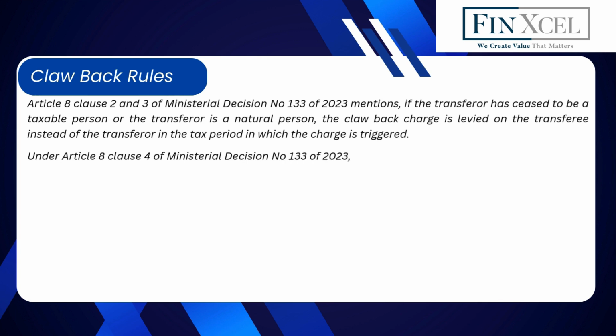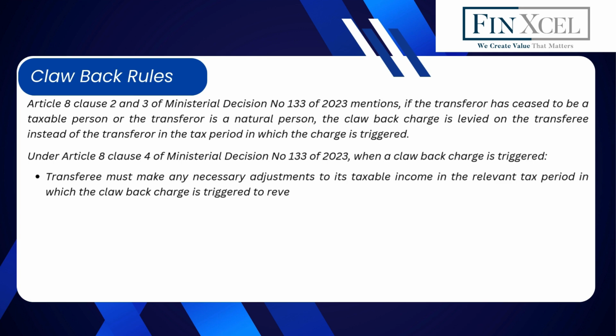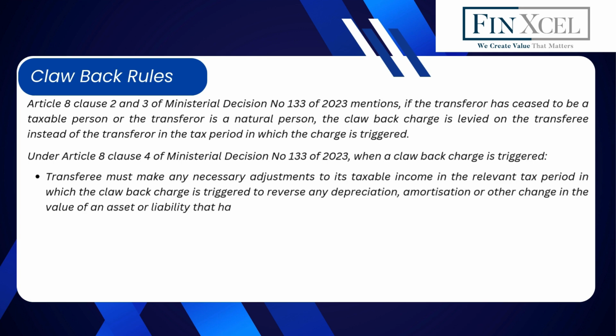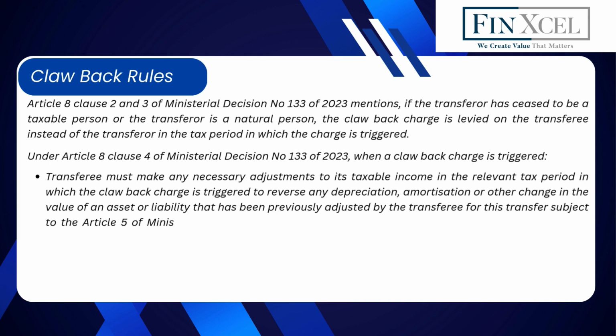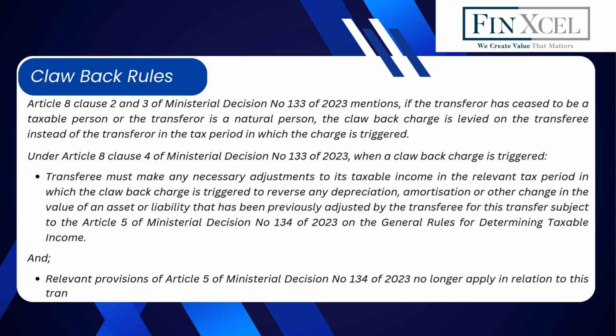Under Article 8 Clause 4 of Ministerial Decision No. 133 of 2023, when a clawback charge is triggered, transferee must make any necessary adjustments to its taxable income in the relevant tax period in which the clawback charge is triggered to reverse any depreciation, amortization, or other change in the value of an asset or liability that has been previously adjusted by the transferee for this transfer subject to Article 5 of Ministerial Decision No. 134 of 2023 on the general rules for determining taxable income, and relevant provisions of Article 5 of Ministerial Decision No. 134 of 2023 no longer apply in relation to this transfer.